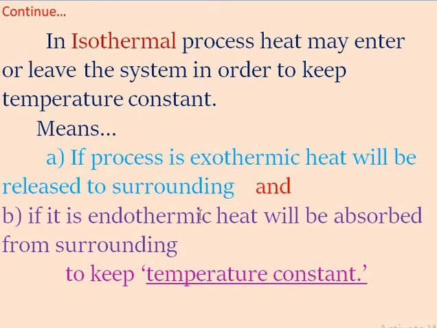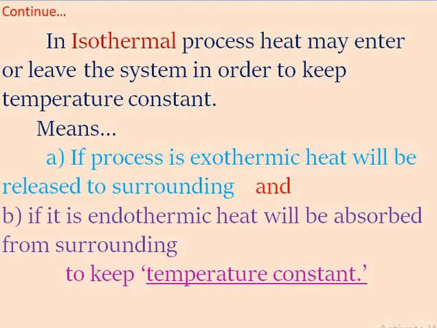If the process is endothermic, heat will be absorbed from the surroundings. Therefore, the temperature of the system and surroundings remains constant.